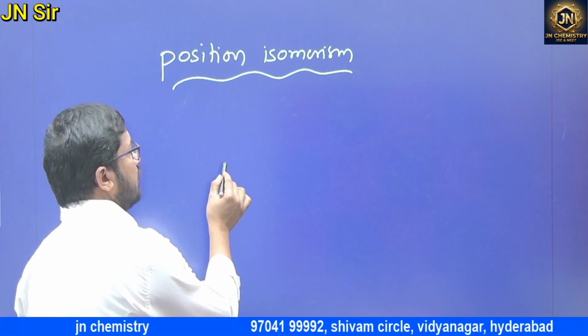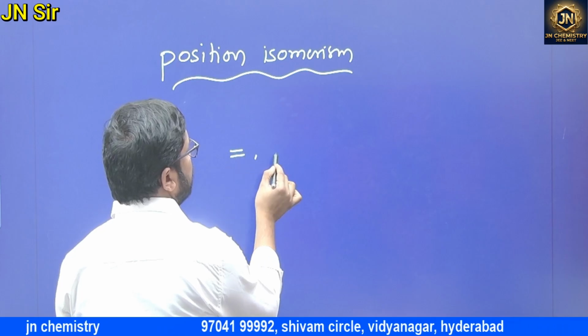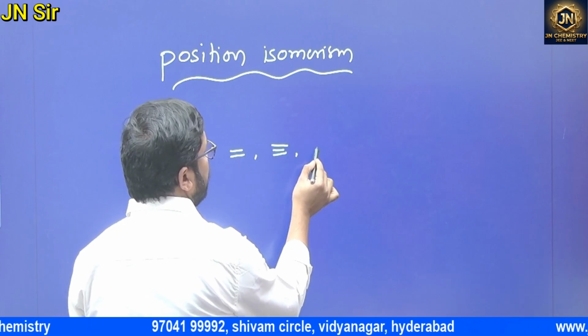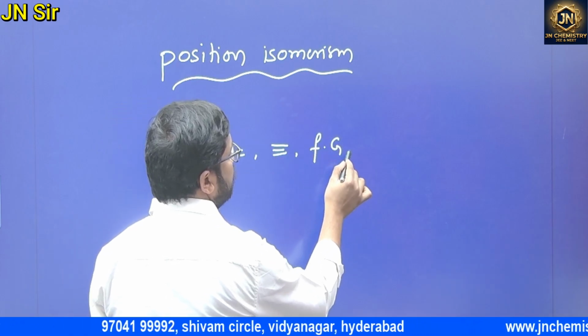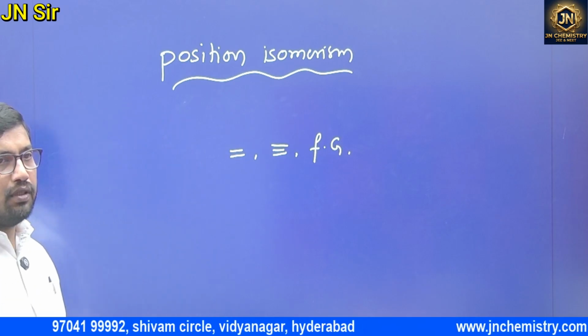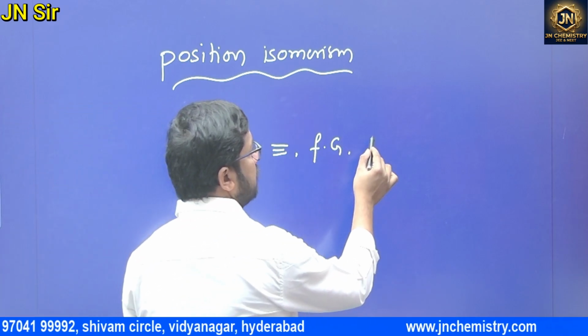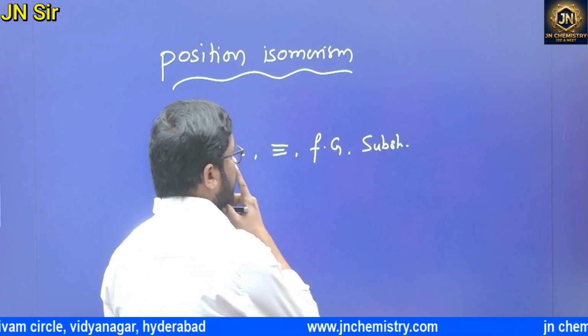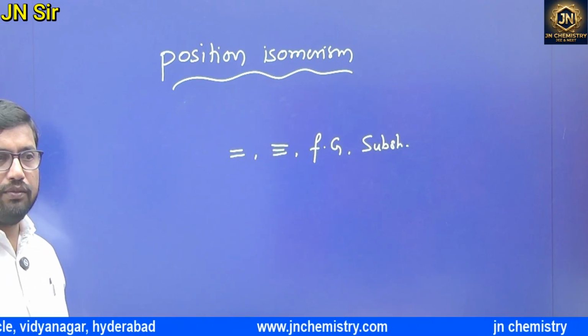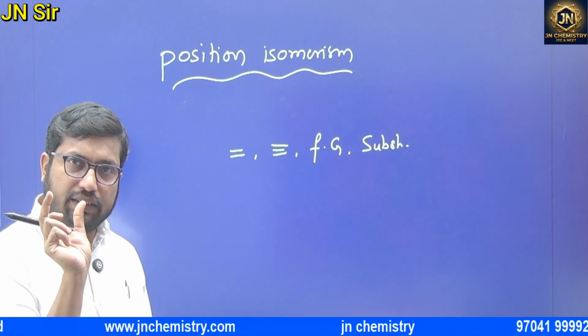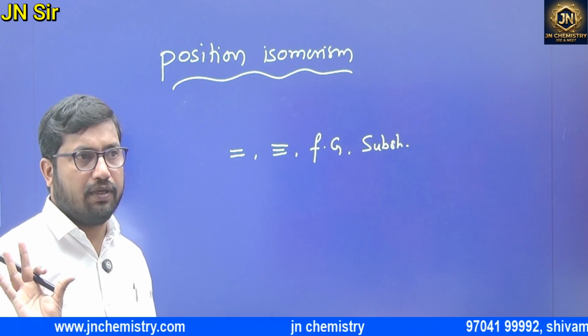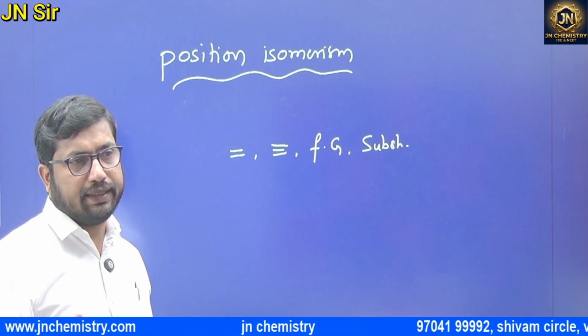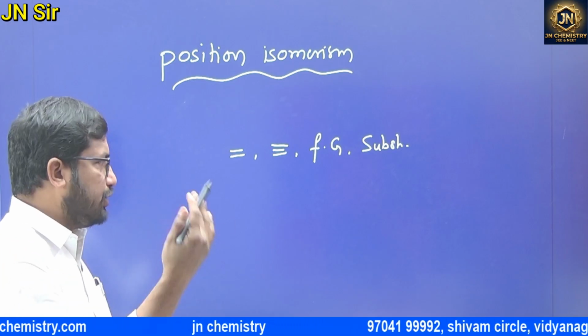Position of double bonds, or position of triple bond, or position of functional group, or position of substituents, etc. Those are called position isomers.